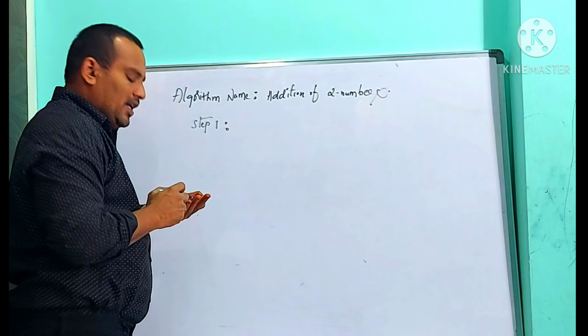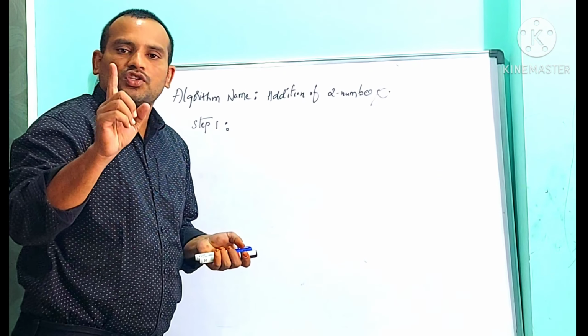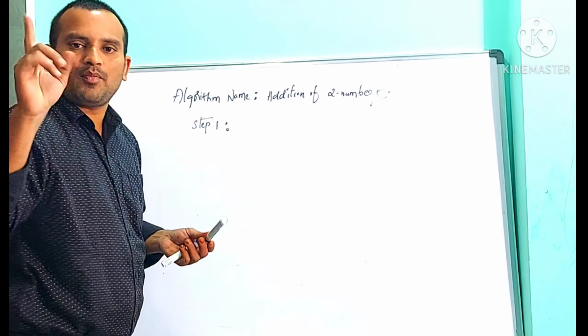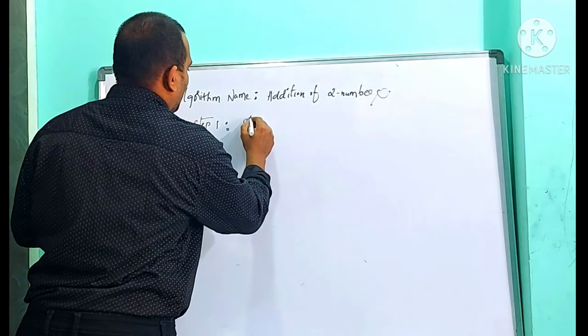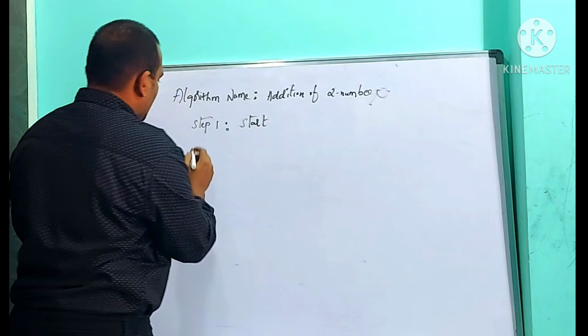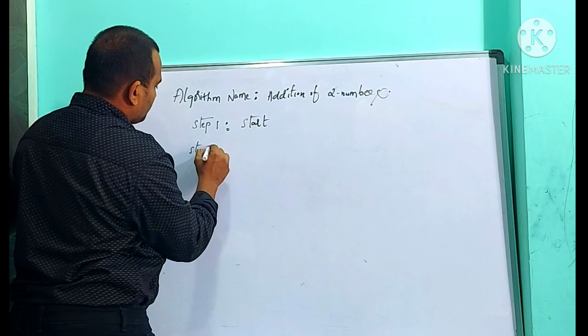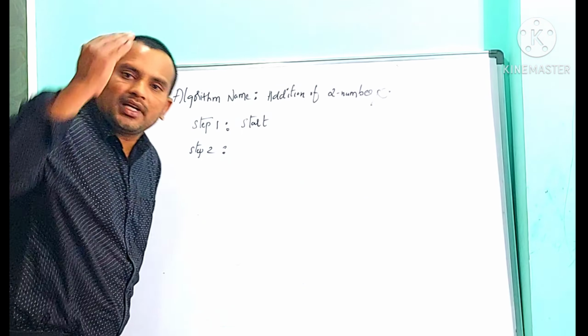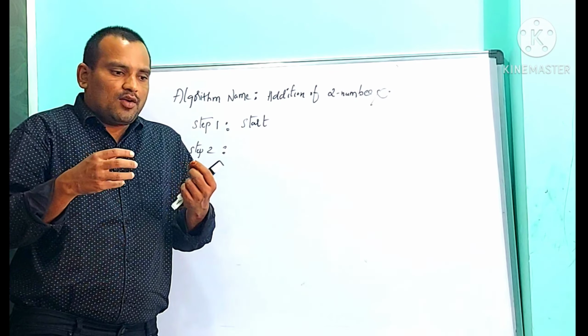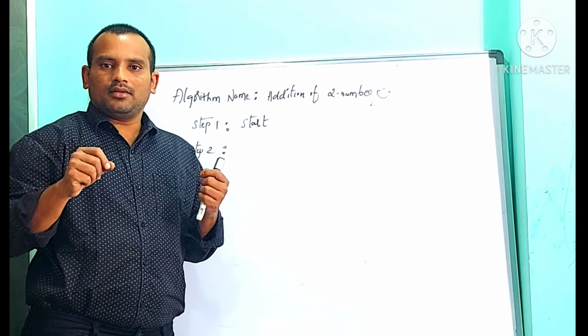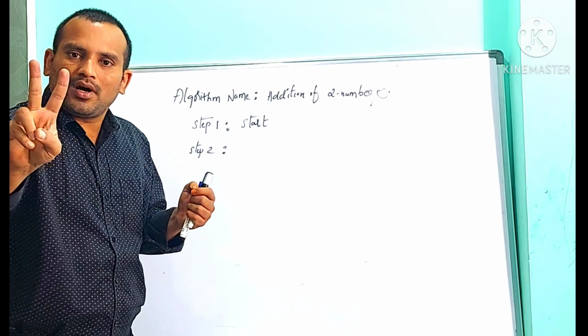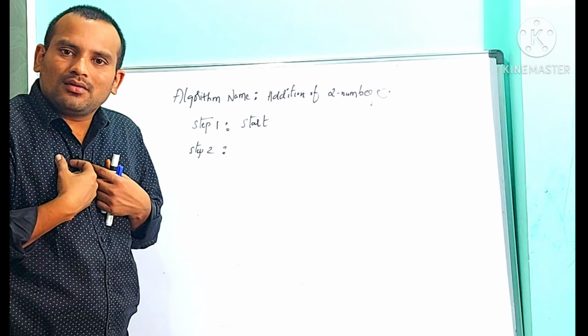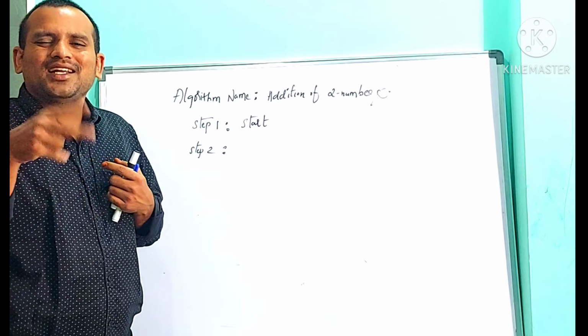I told you, in each algorithm, the first step must be start. Start. Then step 2. While writing an algorithm, we need to think ourselves. Suppose I want to add two numbers, first of all, what do I need to do? First of all, I need to enter two numbers.